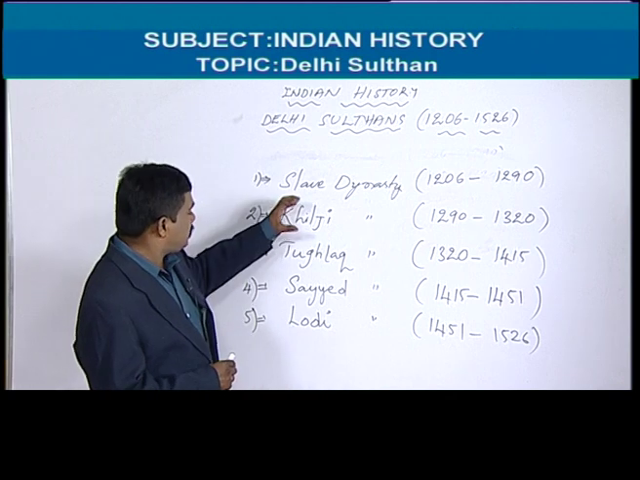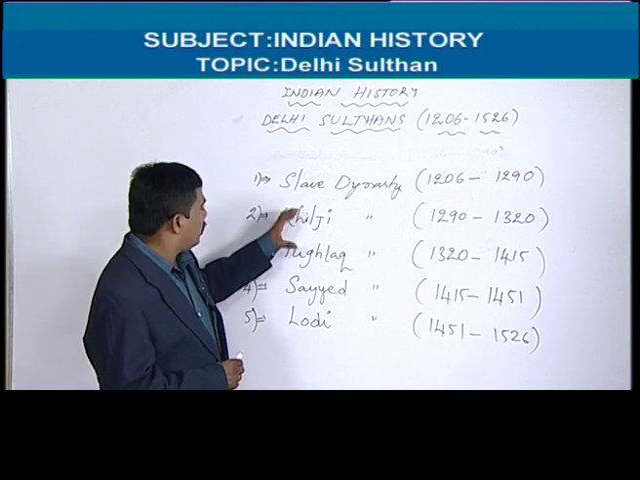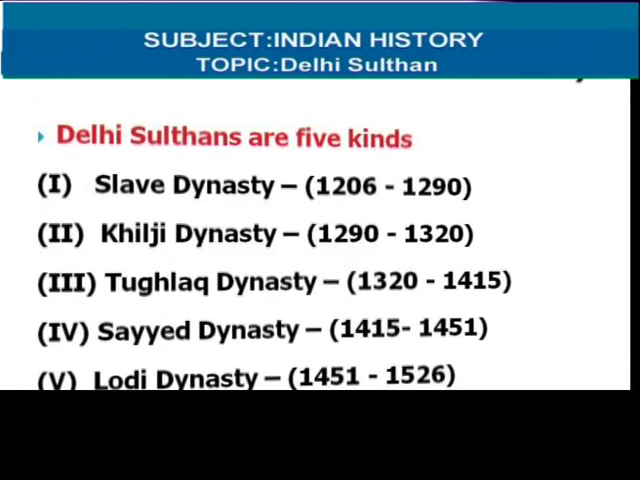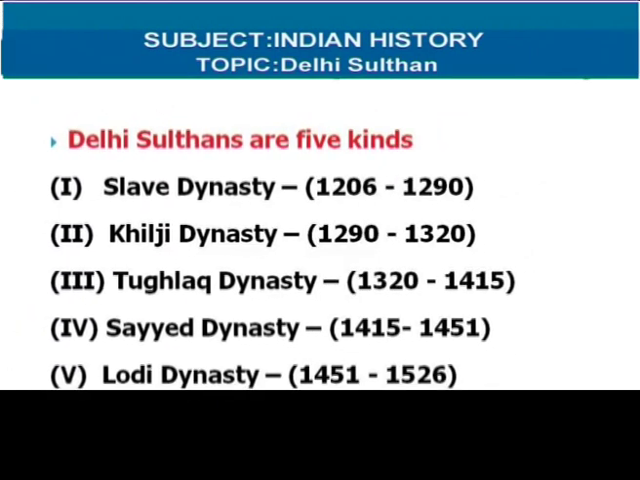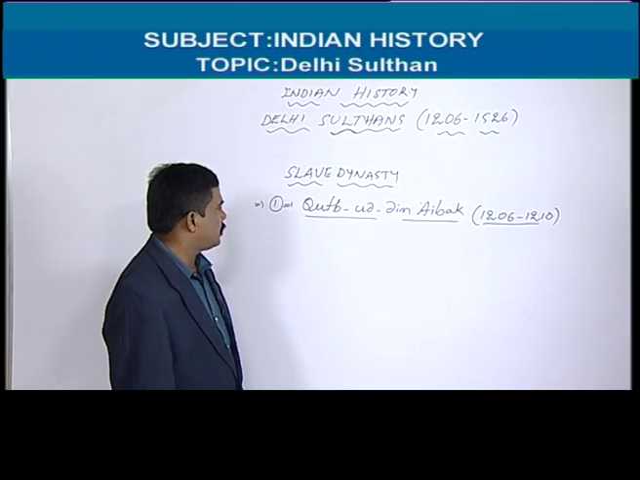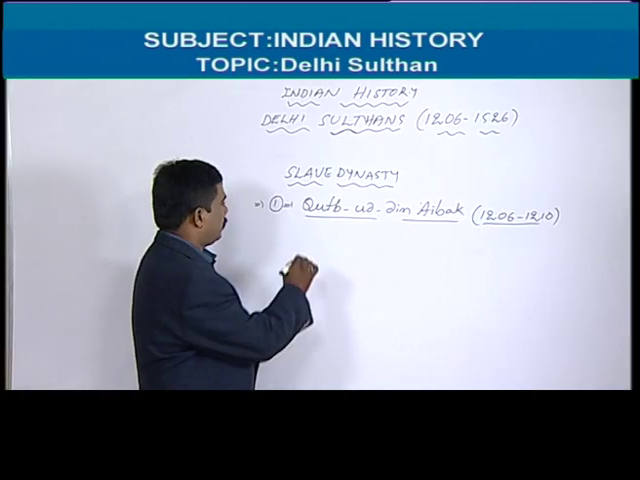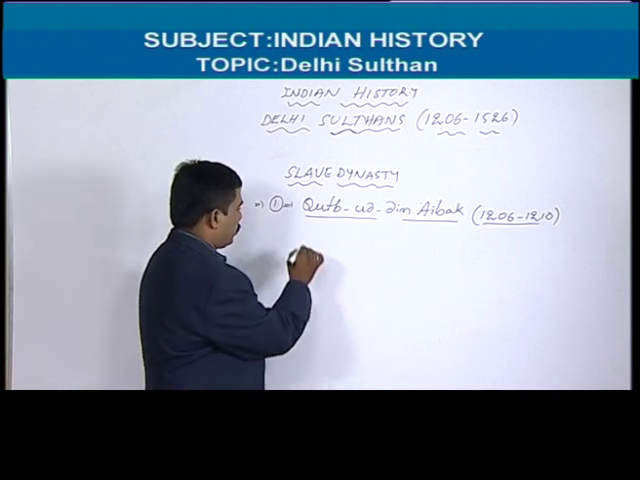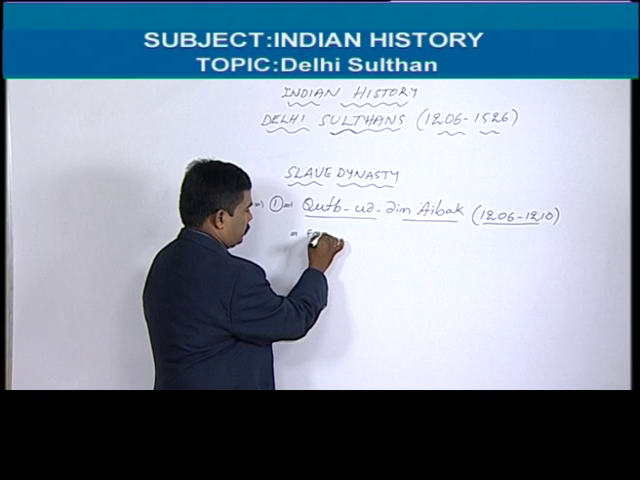This is the list of the Delhi Sultans. First of all, we have to take them one by one, so we take the Slave dynasty first. The first dynasty is the Slave dynasty, founded by Qutbuddin Aibak. So he is the founder of the Slave dynasty.